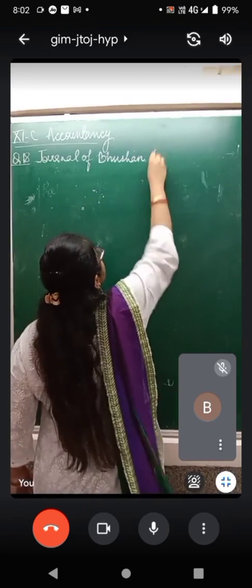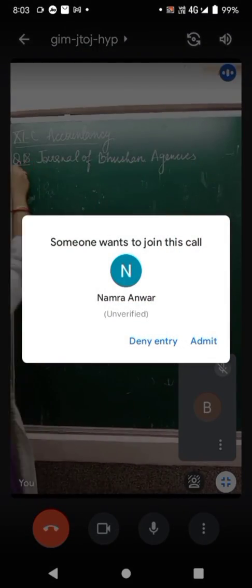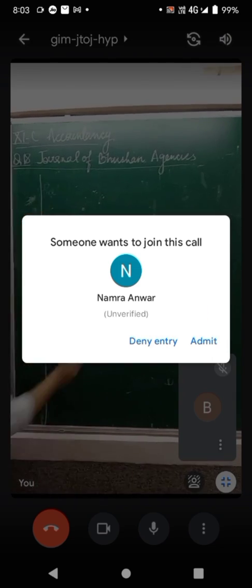Draw the columns, and please ensure that it is spread to the whole page. Alright.